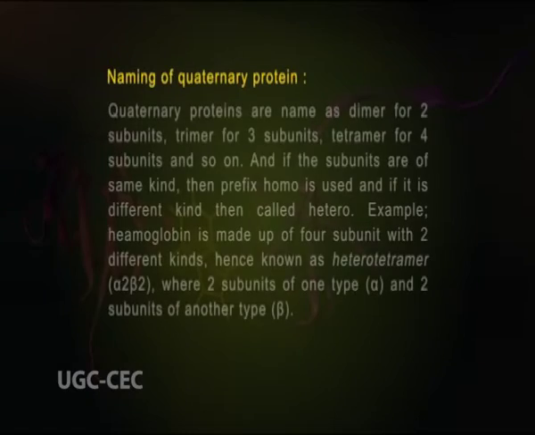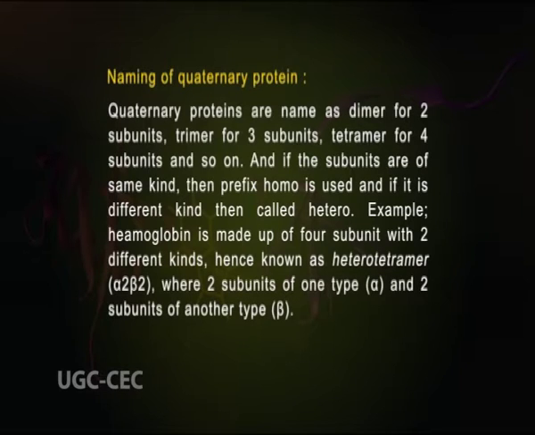Now, naming of the quaternary protein. Quaternary proteins are named dimer for 2 subunits, trimer for 3 subunits, tetramer for 4 subunits, and so on. If the subunits are of the same kind, then the prefix homo is used, and if they are of different kinds, then it is called hetero. For example, hemoglobin is made up of 4 subunits of 2 different kinds, hence known as a heterotetramer, where there are 2 subunits of one type, alpha, and 2 subunits of another type, beta.